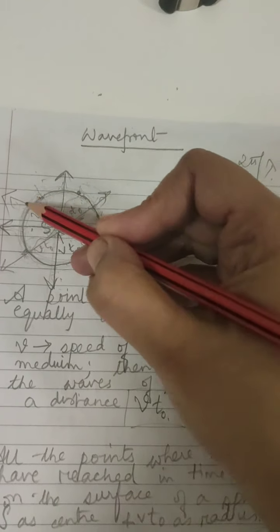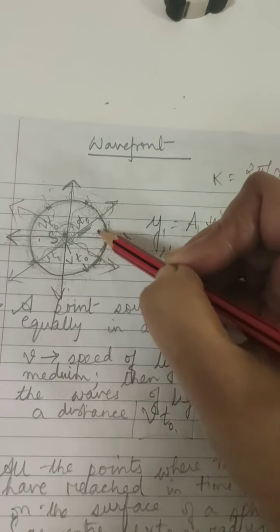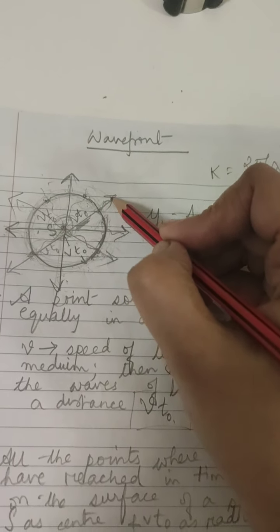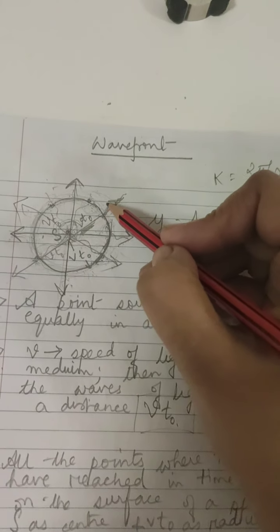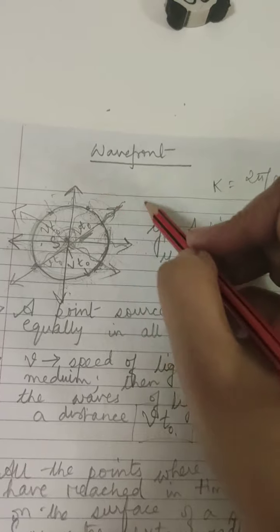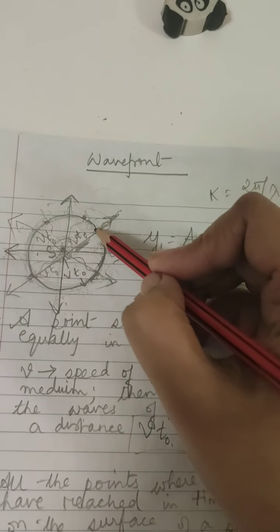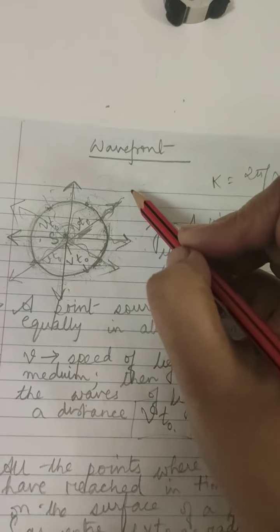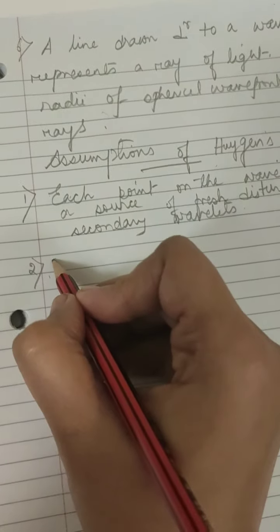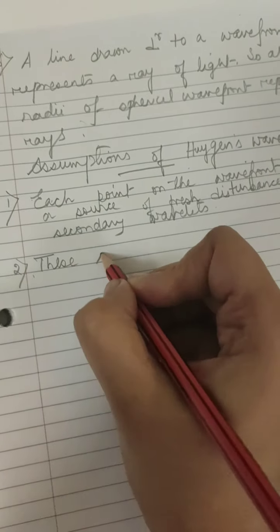All points on the surface of a wavefront act as a fresh source of disturbance called secondary wavelets, and these secondary wavelets are spherical disturbances in the medium, and they spread out in that medium with the velocity of light in the medium.